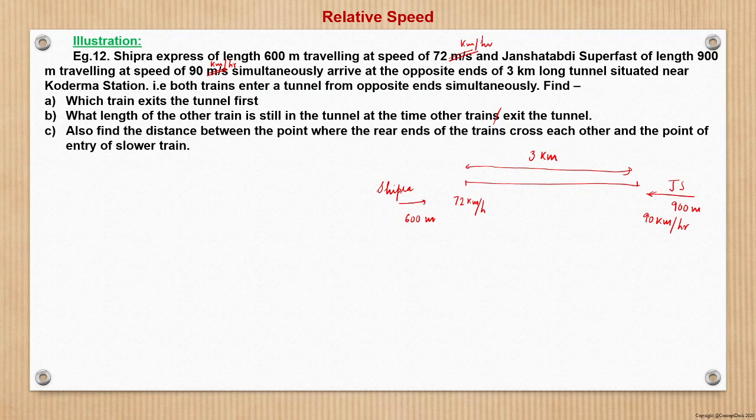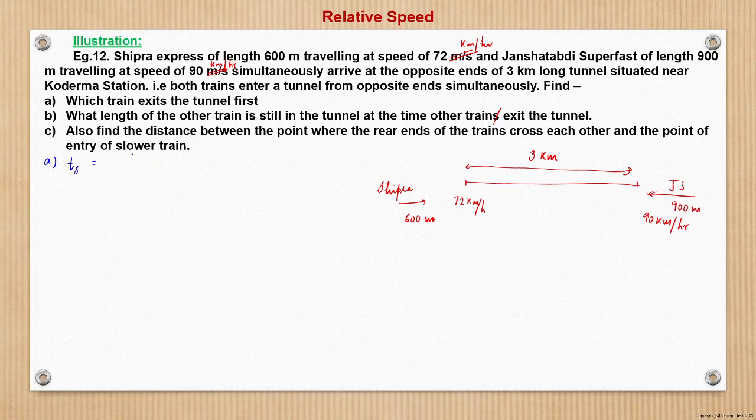So we have to find which train exits the tunnel first. First part, A part. Which train exits the tunnel first? A part. So see, time taken by Shipra to cross the tunnel is what?